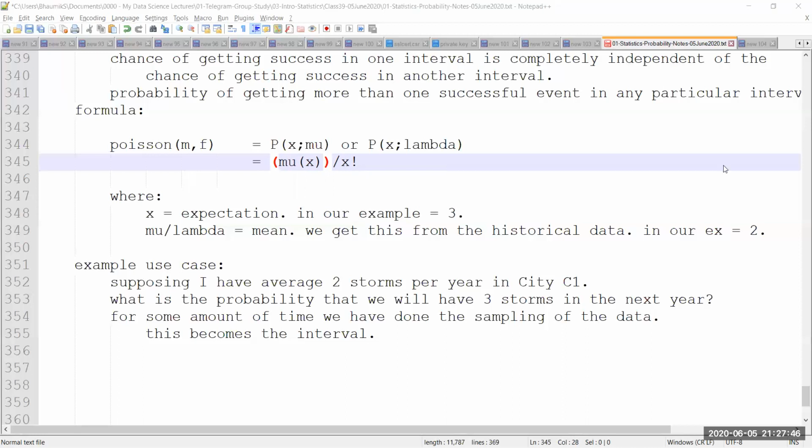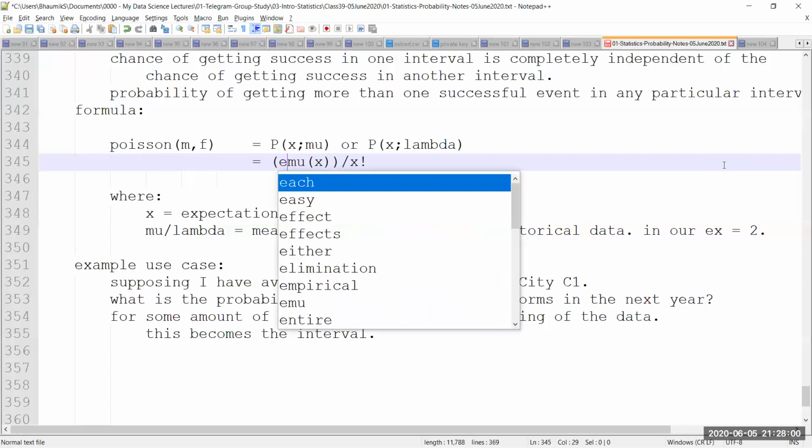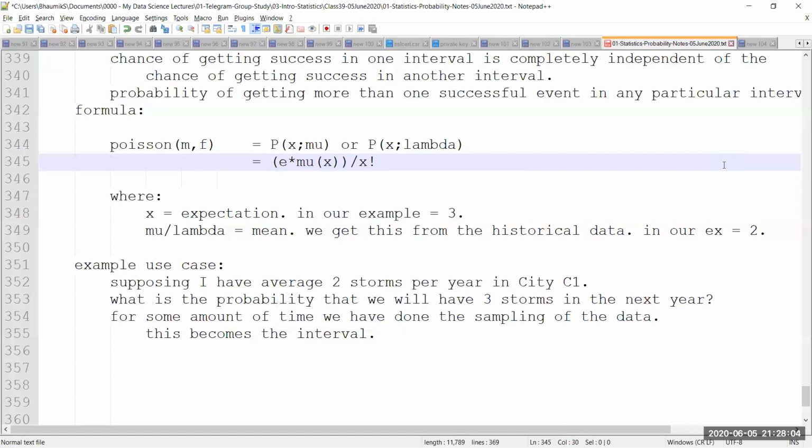It's a number which is statistically or mathematically found to be constant in almost all of the experiments that fit into a Poisson distribution, and that is known as Euler's number, otherwise known as E. This is not exponential. It might look like exponential, it is not. Now I'm simply going to multiply this constant with the value.